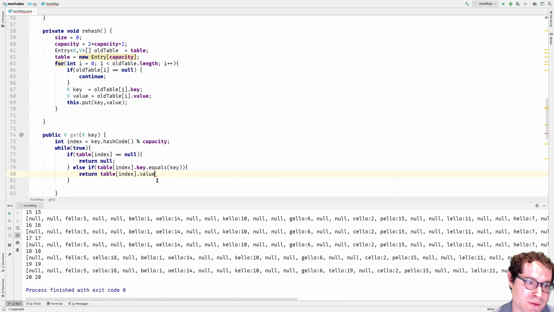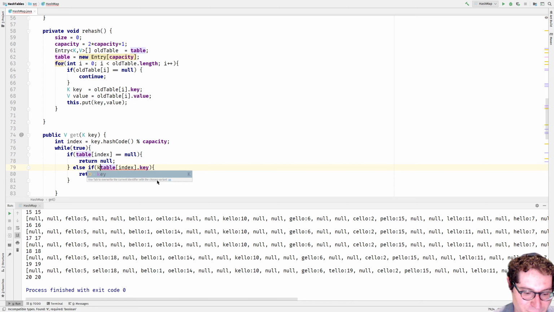If the thing there is null, ugh. But on the other hand, if table.index.key has that value, then great, and we'll return that. Actually, for future-proofing reasons, we're gonna have to fix that around, because it is possible for that key to be null.